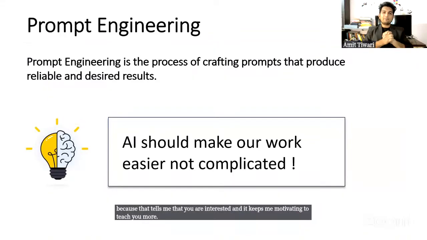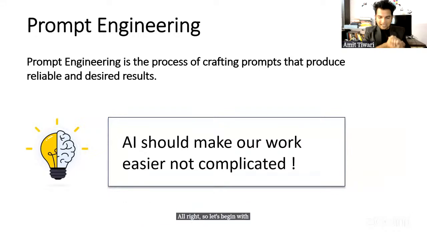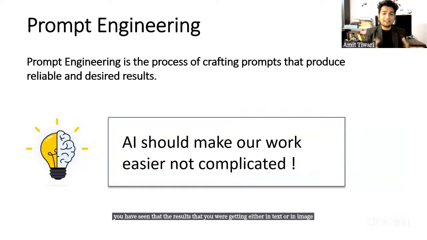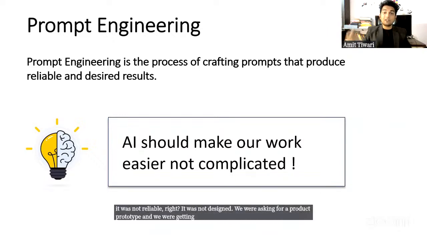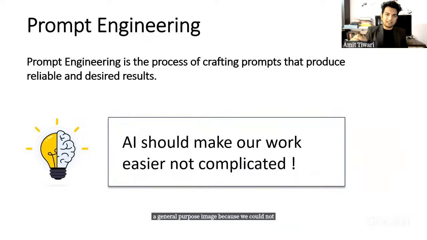All right, so let's begin with prompt engineering. You have seen that the results you were getting, either in text or in image, were not reliable, right? They were not desired. We were asking for a product prototype and we were getting a general purpose image because we could not tell ChatGPT or Gemini what we need.